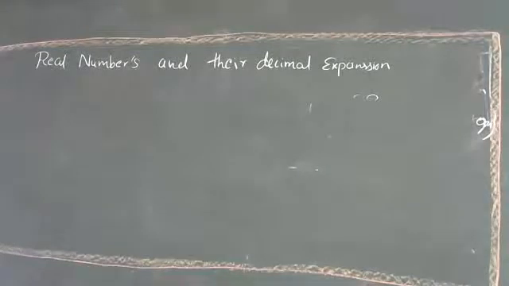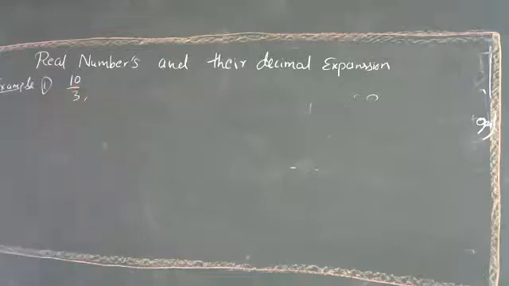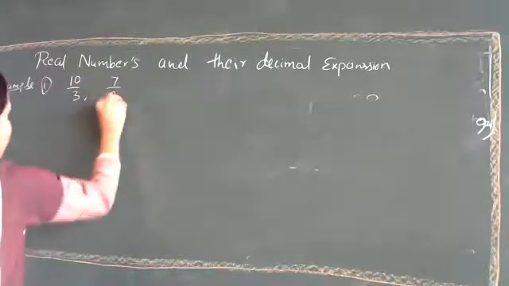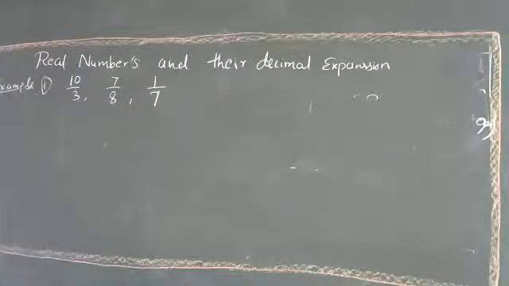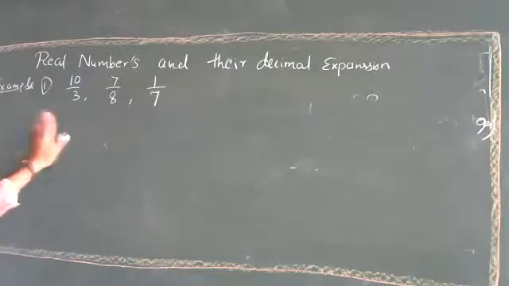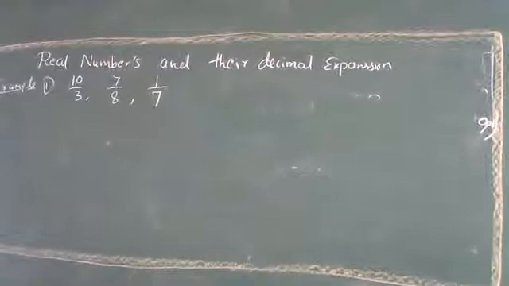We are having some rational numbers, right? So we will use those to solve this. With examples, we can understand how we can express real numbers in decimal expansion. So it is 10 upon 3, 7 upon 8 and 1 upon 7. Three numbers we are going to see simultaneously. Now we are going to divide these numbers to find what type of decimal pattern we will get from these rational numbers, or you can say fractions, right?